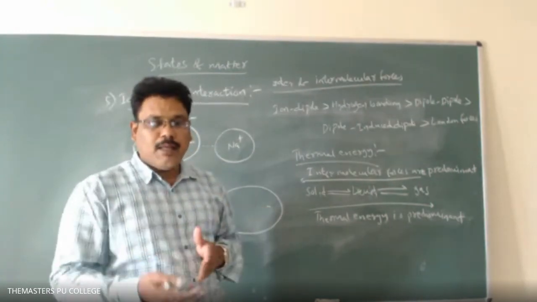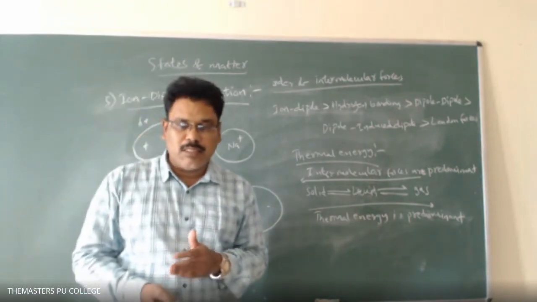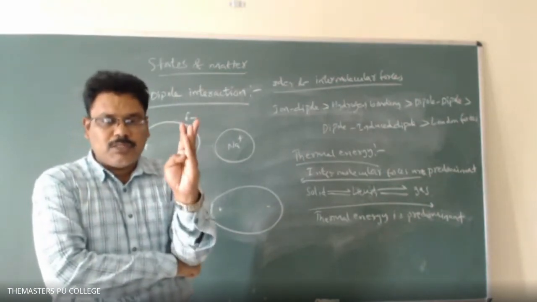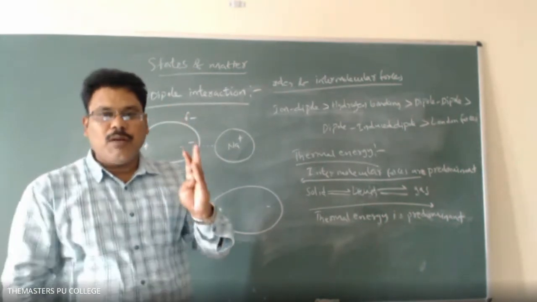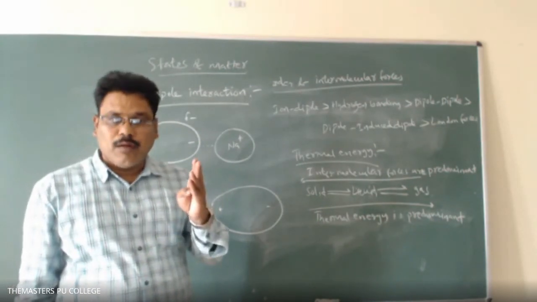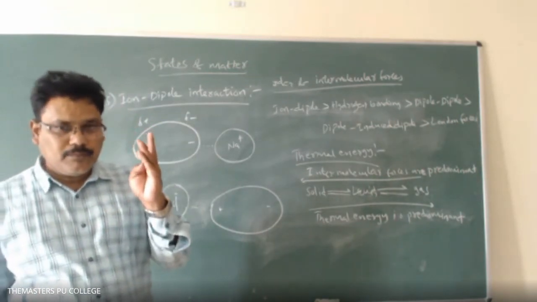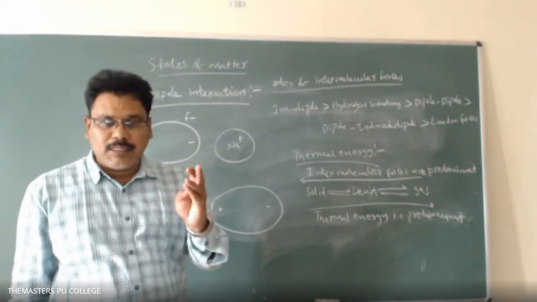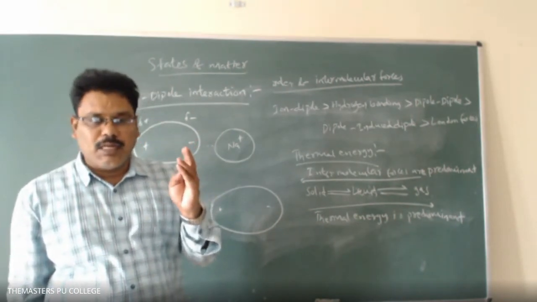How can we define the gas character? How can we distinguish the gaseous state of matter? The first point is that gases have no definite shape and volume; they assume the shape and volume of the container in which they are placed. The second is low density, and the third is that intermolecular forces are very weak and the distance between the molecules is very high in the gaseous state.